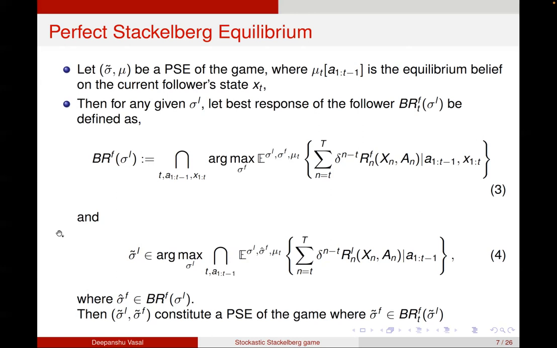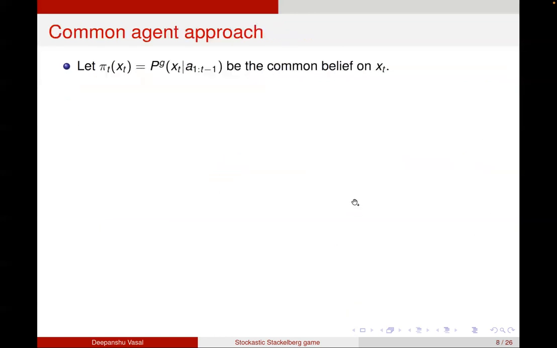I'll just repeat this because it's a little complicated. First I define a best response of the follower for every given strategy of the leader, and the leader maximizes its reward-to-go for every sigma^L, where the follower is then playing the best response to sigma^L. And then sigma tilde^L and sigma tilde^F form a perfect Stackelberg equilibrium of the game if sigma tilde^F belongs to the best response of sigma tilde^L, and sigma tilde^L satisfies equation number 4. All right. So before going further, I first want to talk a little bit about the common agent approach.